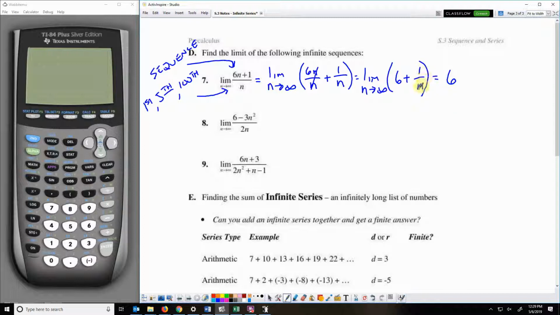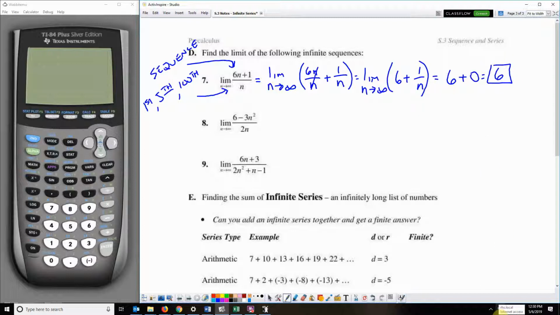But as n gets bigger, it does change this fraction. You've got 1 over 1, 1 over 2, 1 over 3, 1 over 4, 1 over 5. And it goes on, 1 over a million, 1 over a billion, 1 over a trillion. This is getting smaller and smaller, getting closer and closer to a value of 0. So if I add these two parts together, I find that the limit that it's approaching is 6.